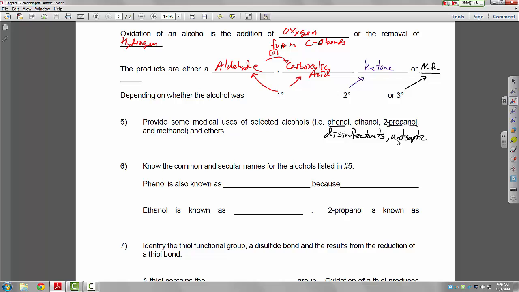Ethanol, I did mention this briefly as well. This is the antidote for ethylene glycol poisoning. Ethylene glycol, if you remember, is antifreeze.